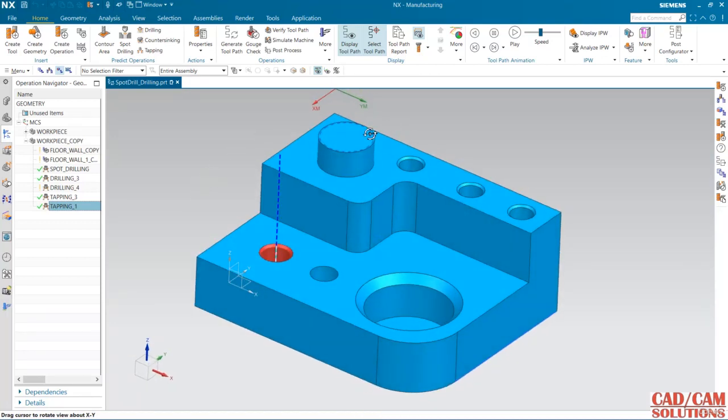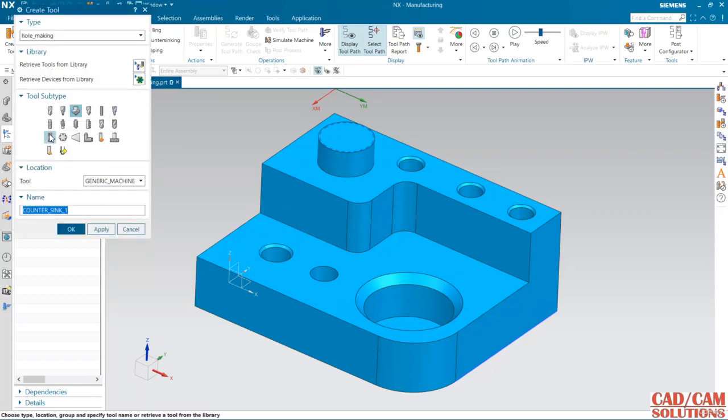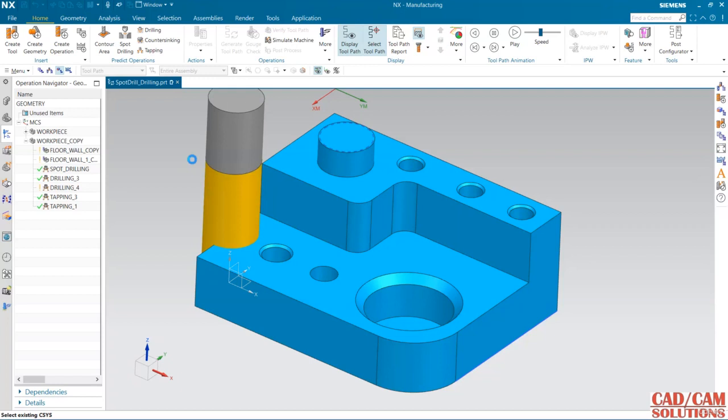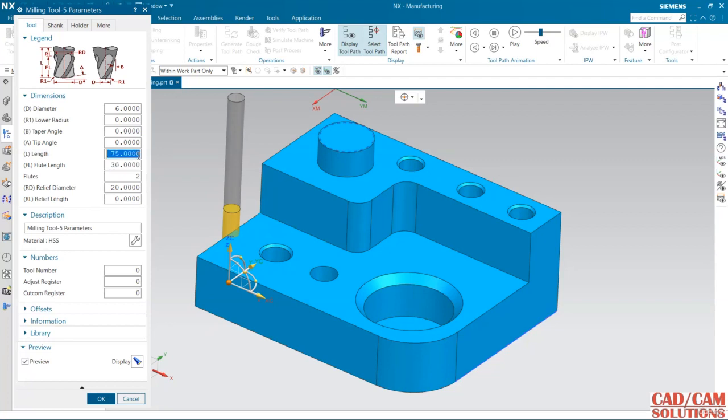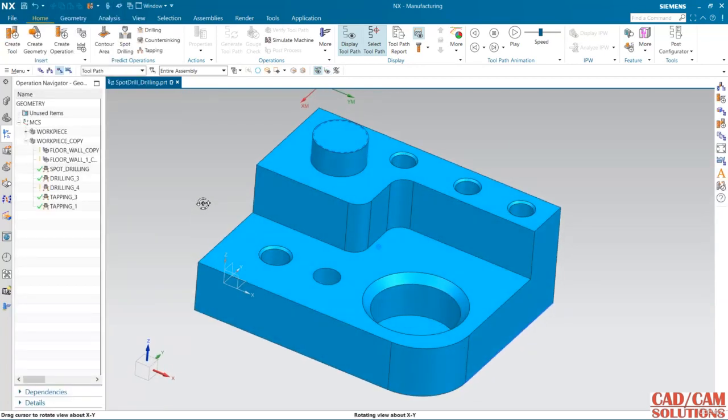In this lecture, we will see emboss milling. For emboss milling, first I am going to define a tool, and I'm using an end mill. So select mill, and 6 is the diameter, flute length 30, and total length I'm using 55. Click OK. So a tool I have defined.